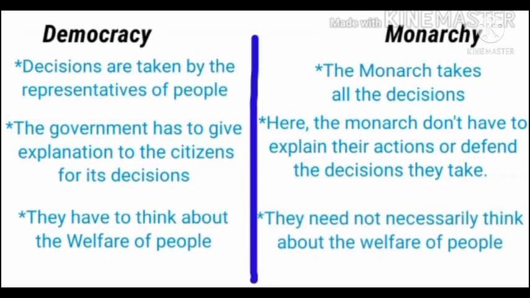Children, here we mainly see two types of government. That is, one is democracy and another one is monarchy. In a democracy, decisions are taken by the representatives of the people. The government has to explain to the citizens its decisions. They have to think about the welfare of the people. But in the monarchy form of government, the monarch takes all the decisions. Here, the monarch does not have to explain their actions or defend the decisions they take. They need not necessarily think about the welfare of the people.